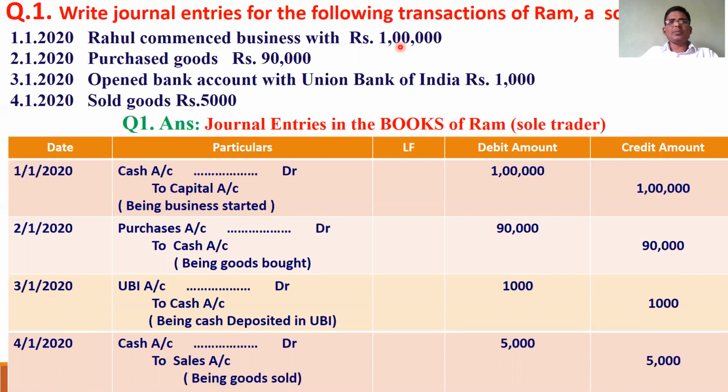will take some time to understand. Because of the business entity concept, owner and business are separate and distinct from each other. Whenever Rahul starts business, it means he is giving 1 lakh to the business, and he is a third party to the business. That means the business is getting rupees 1 lakh, and the giver is Rahul. Cash is coming in, so cash is debited, and the giver, Rahul's account, is credited.